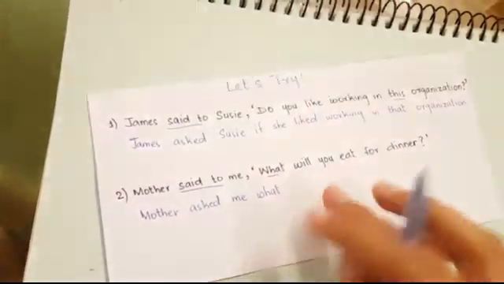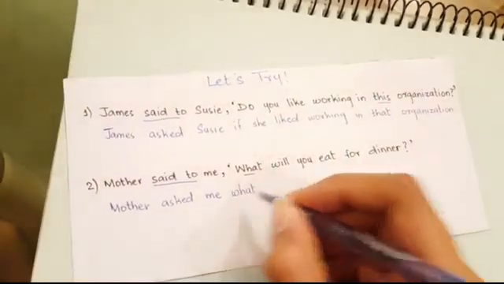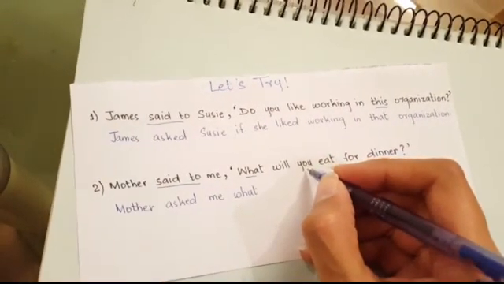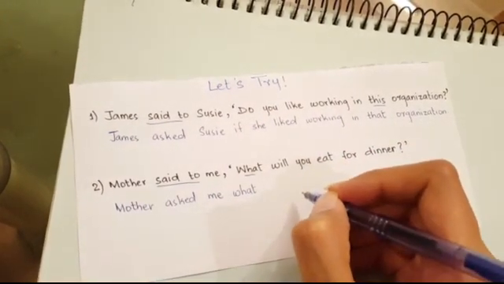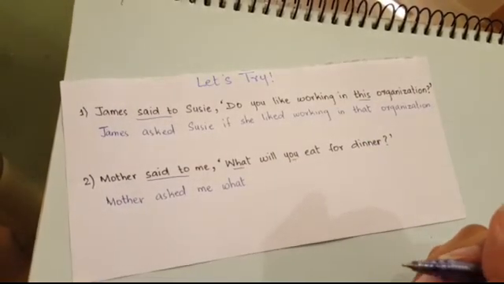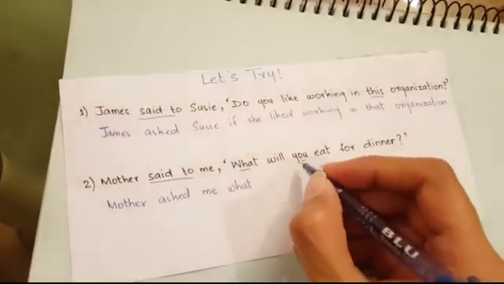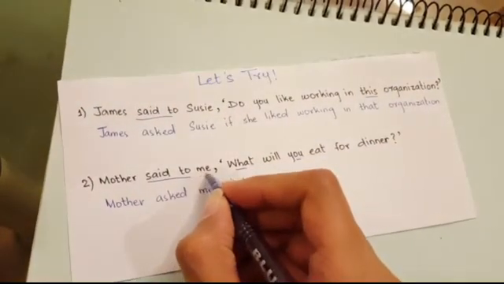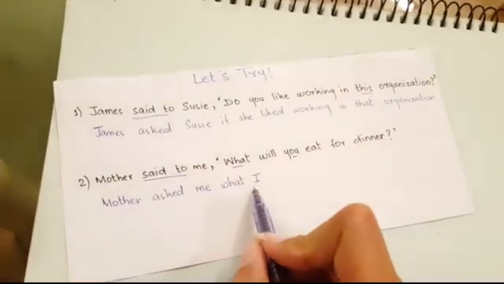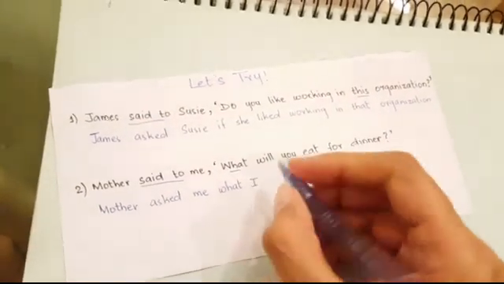It does come into the reported speech. What? Now here, I told you whenever we are changing such kind of questions, we change the position of the pronoun, the subject here. Alright? So, you, since mother was talking to me, so you will change it into I, and the subject will come first, then comes the helping verb.